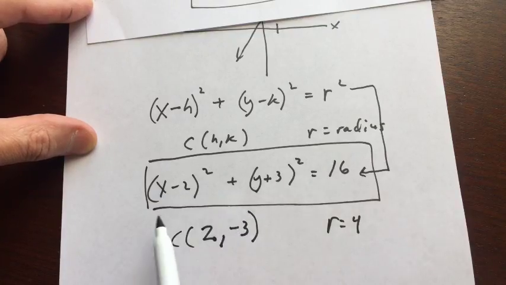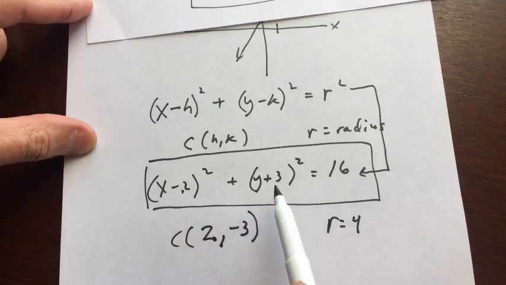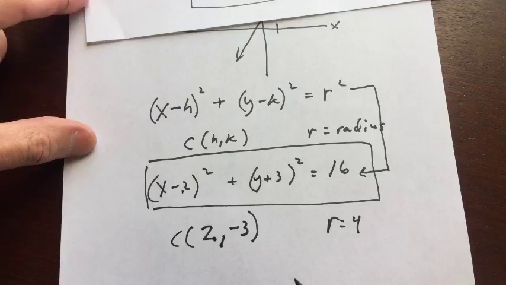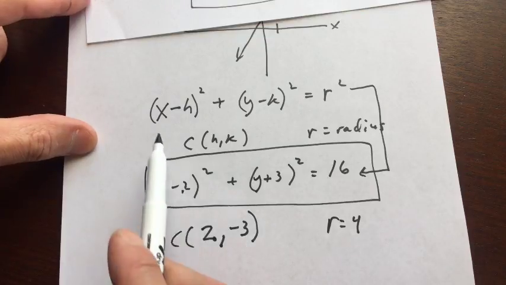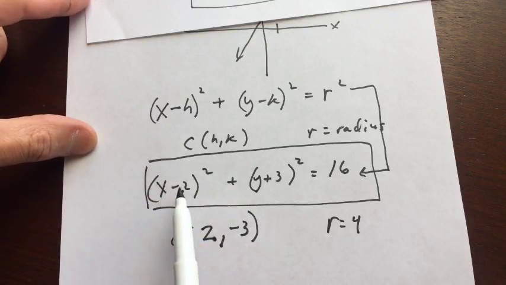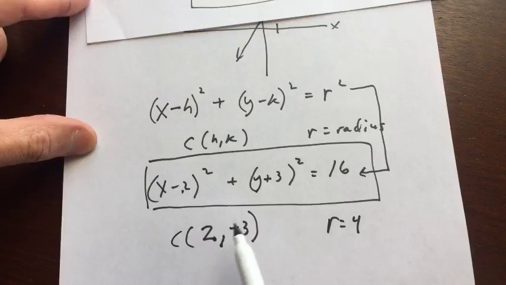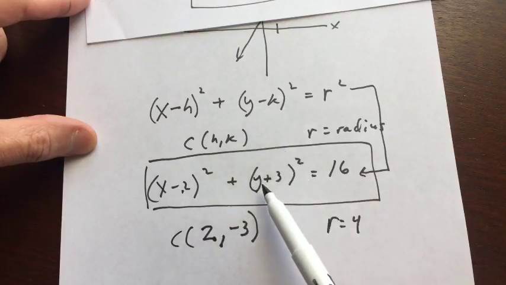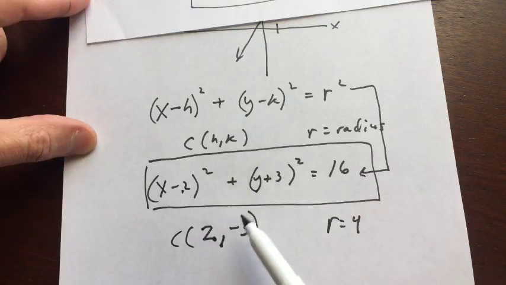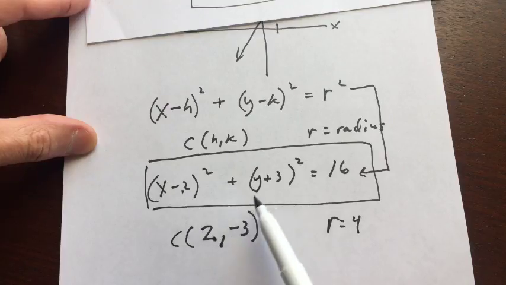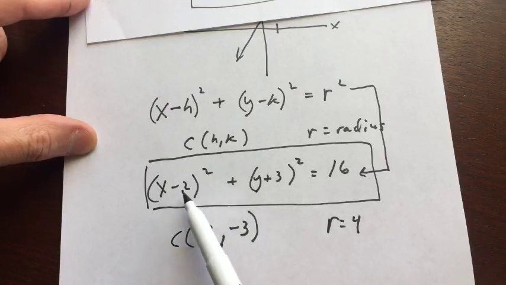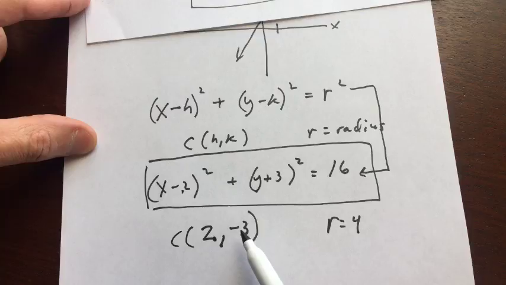Now you're probably saying to yourself, well, why positive 2 and why negative 3? Okay, yeah, Dario, you're right. 2, negative 3, radius 4. See, it's the opposite sign. See how it's x minus h, x minus 2, so it's actually a positive 2. See, y minus k, this is like y minus a negative 3. So what you can think of is these actually have the opposite sign. It's the opposite, and you have to just make sure to take the square root.